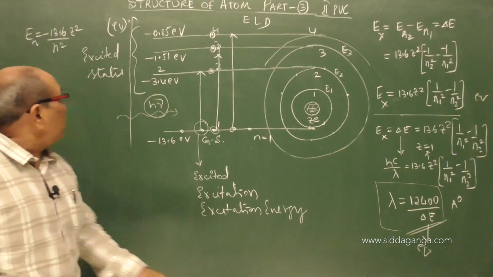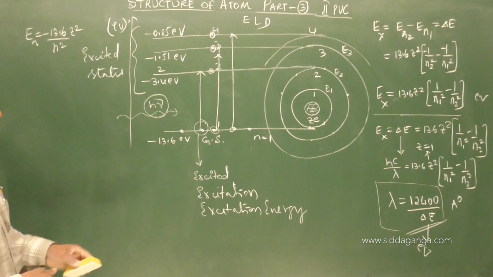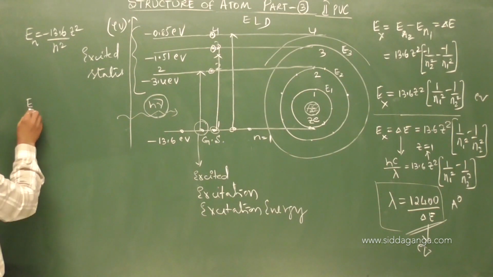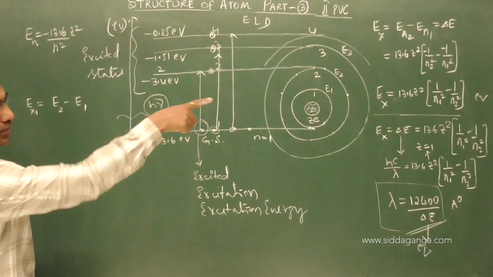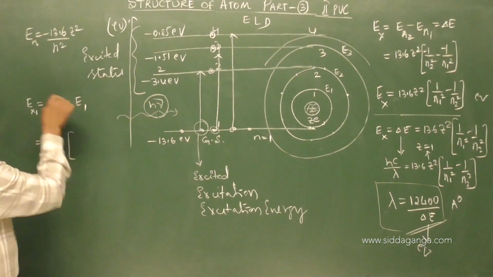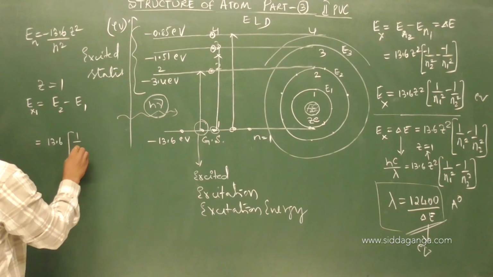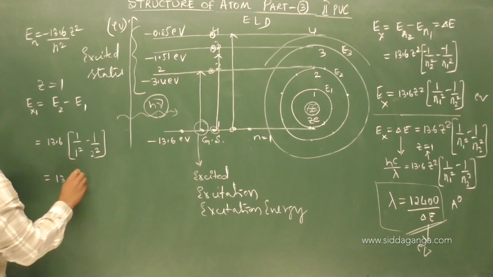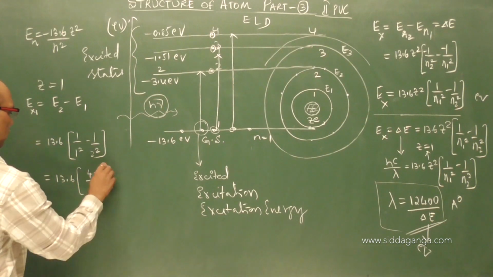For example, if I take one case: what is the first excitation energy of hydrogen atom? E2 minus E1, if I want. In that equation, if I substitute 13.6, Z is 1 for hydrogen atom. 1 by N1 square minus 1 by N2 square, that is 1 minus 1 by 2 square. 13.6 into 1 minus 1 by 4.